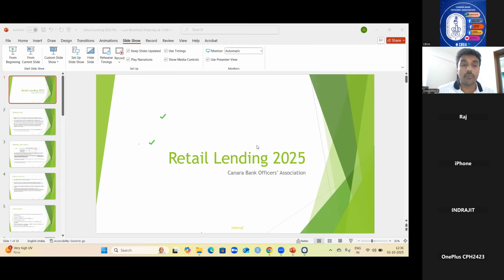Maximum is 50 lakhs. Yeah, used car, it is 50 lakhs, but if you need to consider above 50 lakhs, it will go to EDCSC and the CSD of the board.